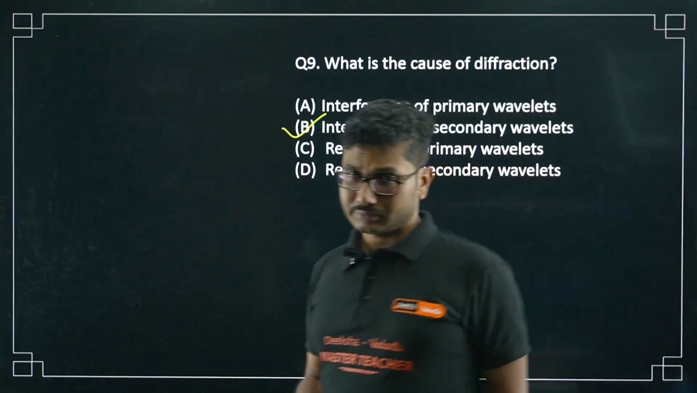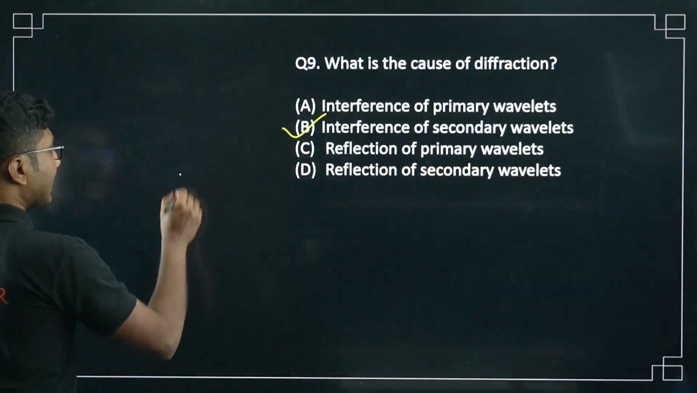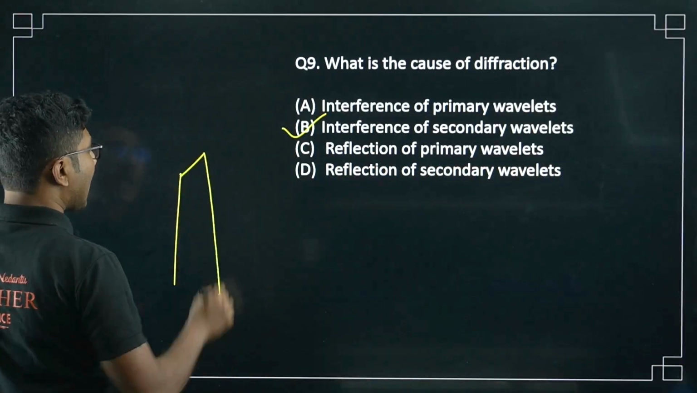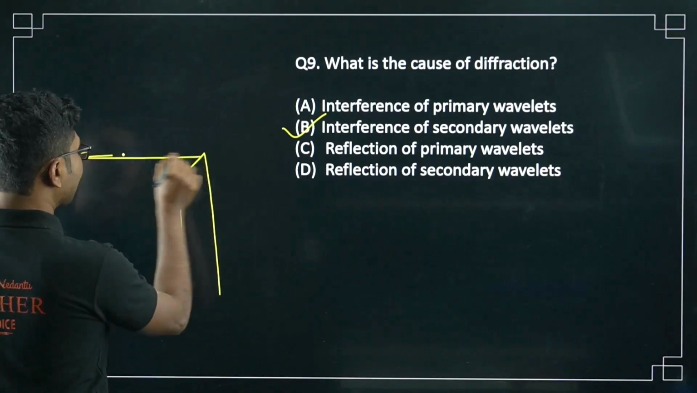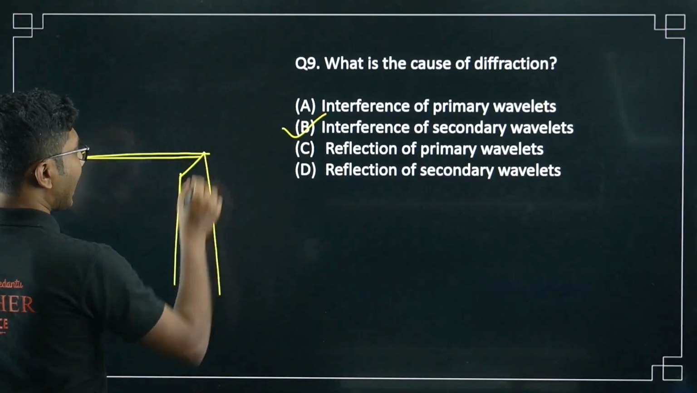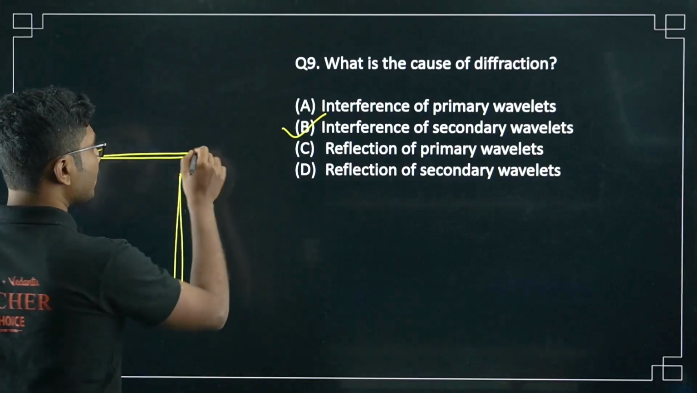So basically when the light is traveling across a sharp edge, suppose this is a sharp edge and light is traveling along this, at this sharp edge this is basically a source of secondary wavelets.